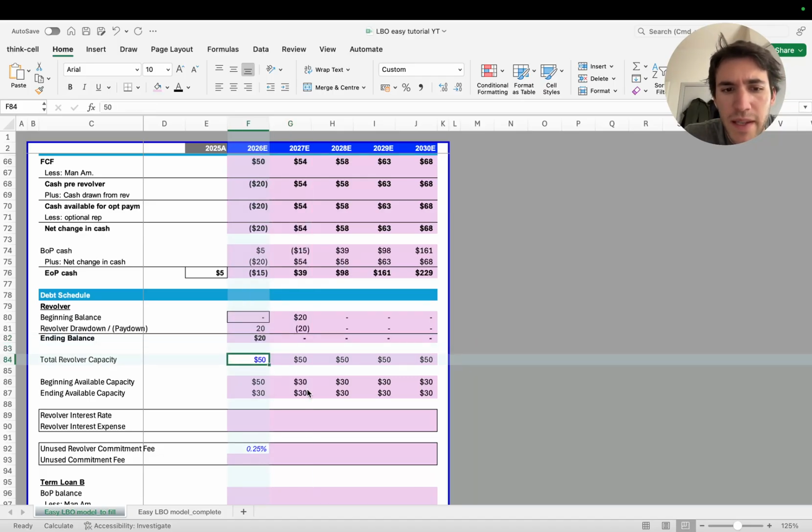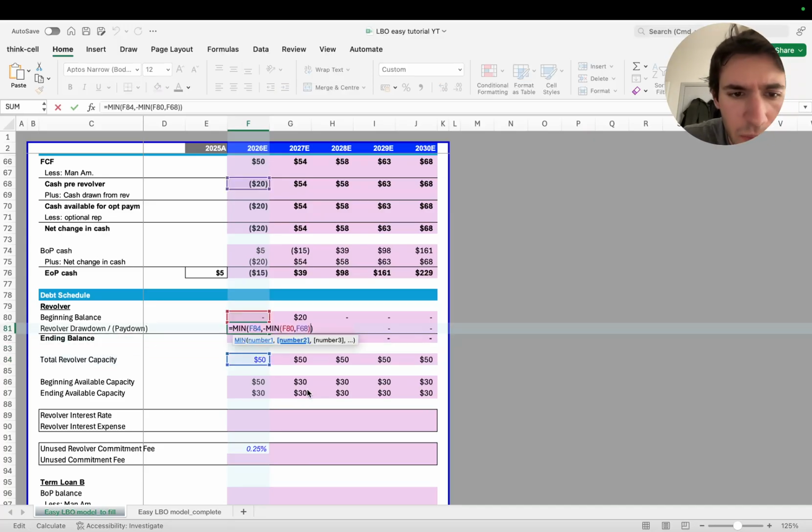That's it. This total revolver capacity is an important line to know, which is 50. It's the max that you can draw from the revolver. You cannot go beyond 50. And this is also why in the formula you have the MIN: you're going to pay down or draw the minimum between the total revolver capacity and the actual money you have.